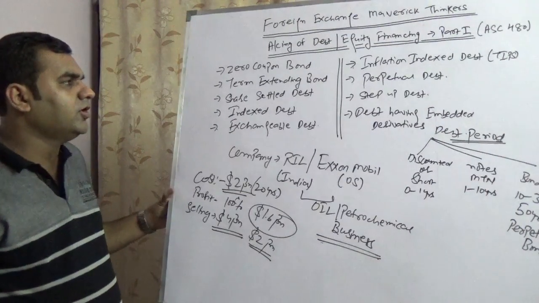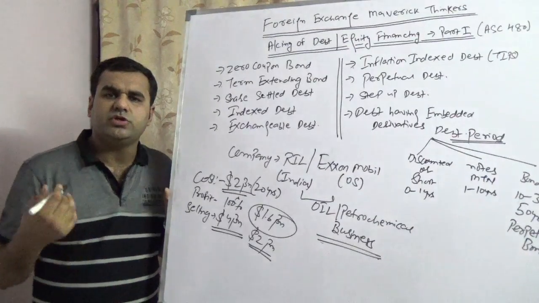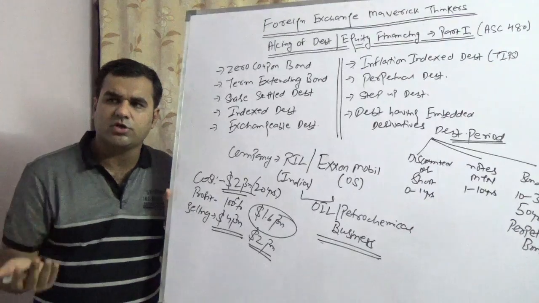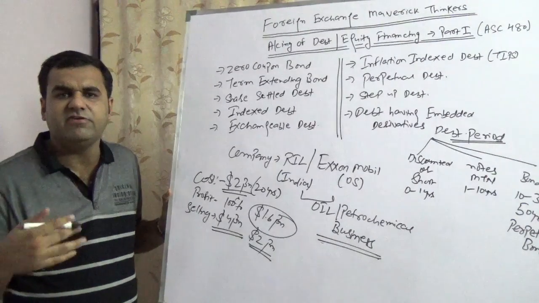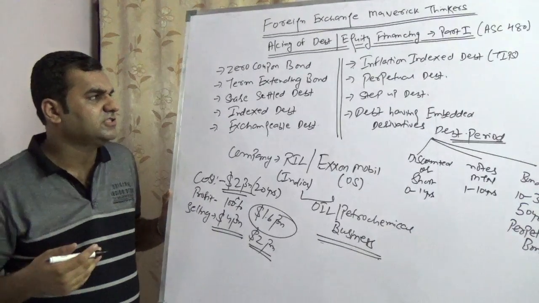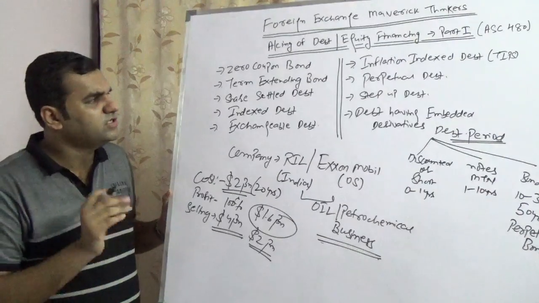Term extending bond means, like Reliance is saying it will take 20 years to dig a well, but some estimates suggest that the cost of digging may go up to greater than 2 billion. Basically, it will go to 25 years. So Reliance would issue a debt which is known as a term extended bond. Now this is the feature. Here I am assuming they are issuing a zero coupon.